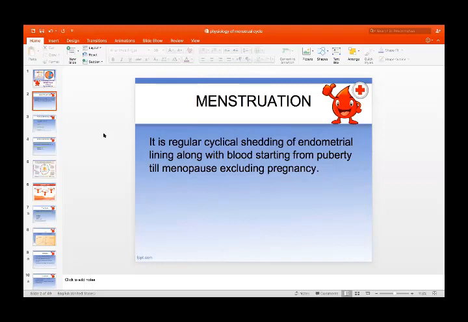Menstruation is a regular cyclical shedding of the endometrial lining along with the blood and its products, starting from puberty till menopause, excluding pregnancy. It starts from puberty; the first onset is called menarche, and it will continue till menopause, when the menstruation stops. But during pregnancy, there is no menstruation. So, the menstrual cycle.